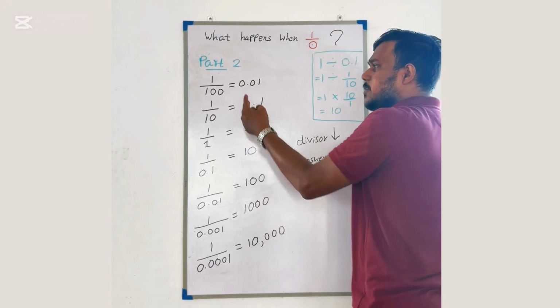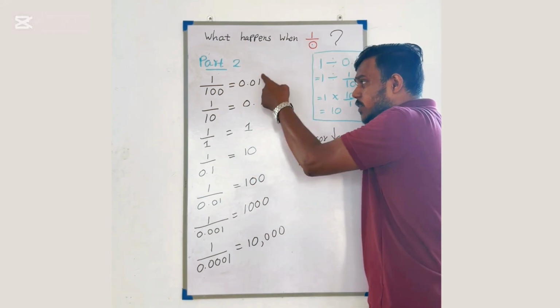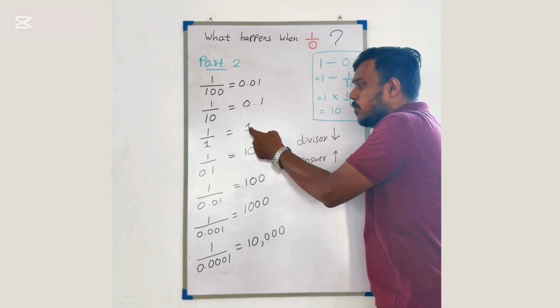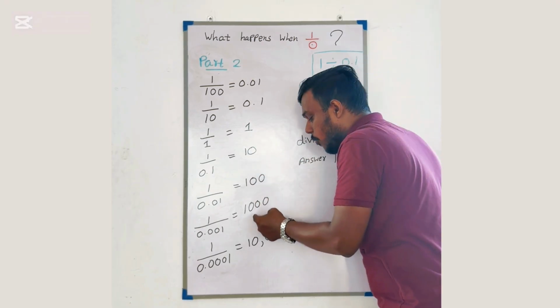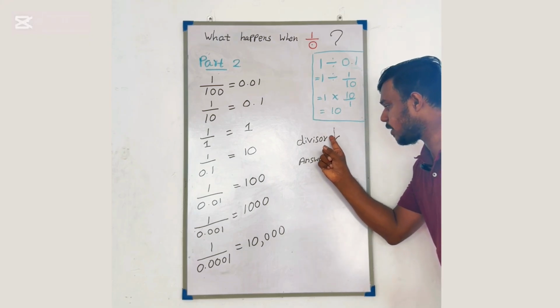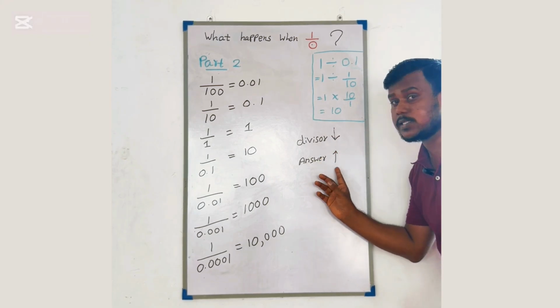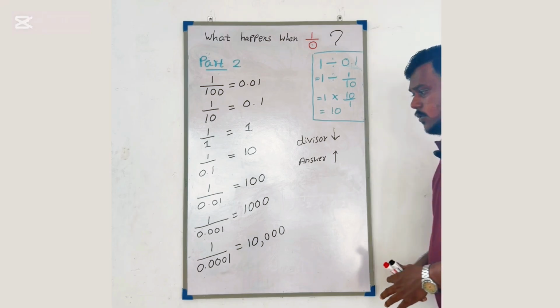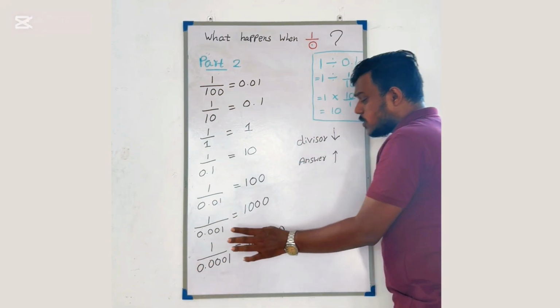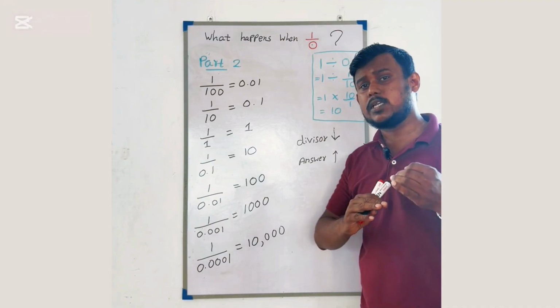And look at what happens when it gets closer to 0. Look at the answers here. 0.01, 0.1, 1, 10, 100, 1000, 10,000. What's happening? When the divisor gets smaller, the answer gets higher. So which means when my divisor gets much more closer to 0, my answer increases.